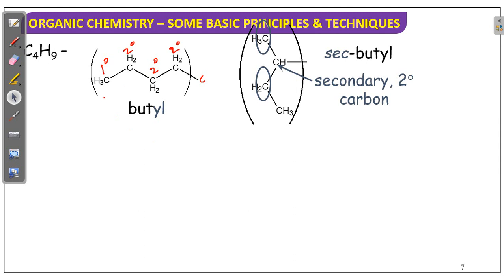Okay. So primary means what? The carbon which is attached to one more carbon, that is primary. The carbon which is attached to two carbons, that is secondary. See, I will give you one example here.